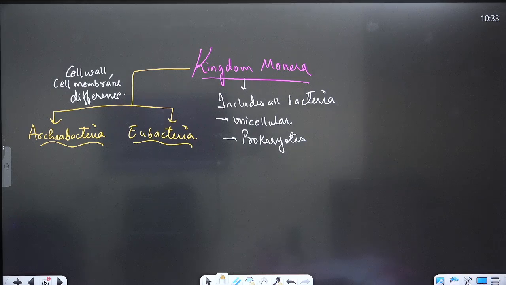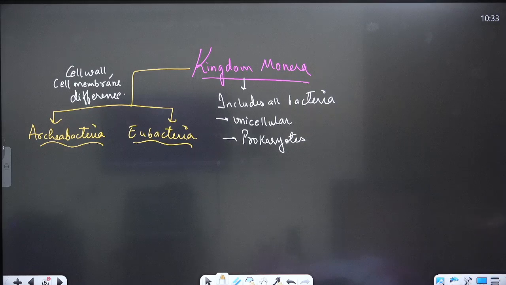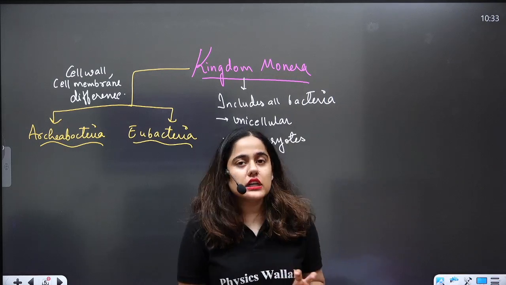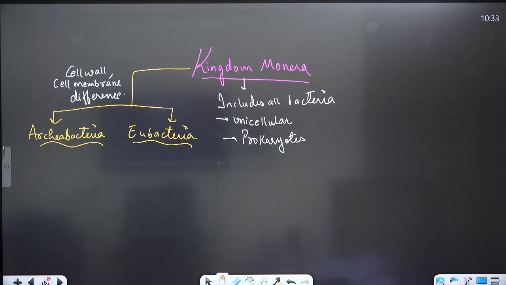That's why kingdom Monera is divided into two groups, Archi and Eubacteria, because of the difference between their cell wall and cell membrane. Okay, so all the bacteria on this earth are included under kingdom Monera. They are prokaryotes. They are the only prokaryotes.